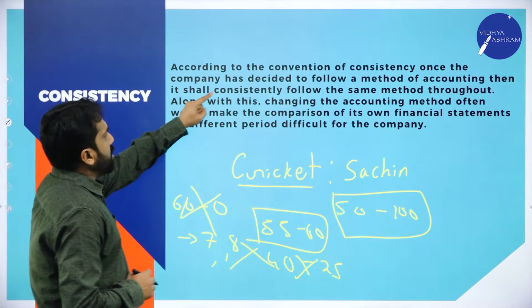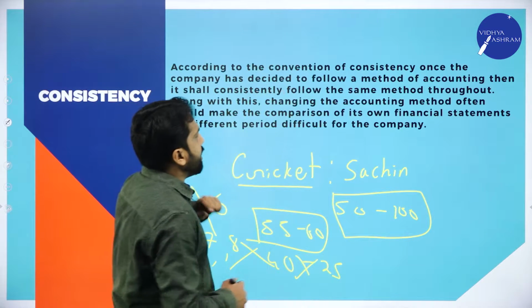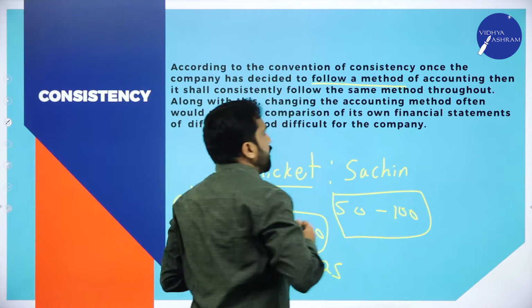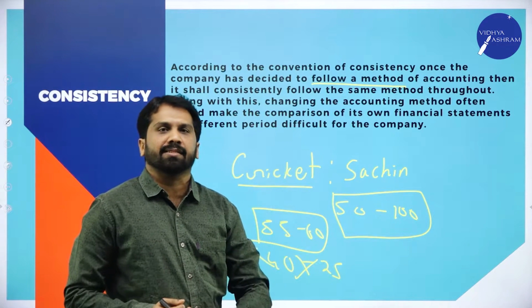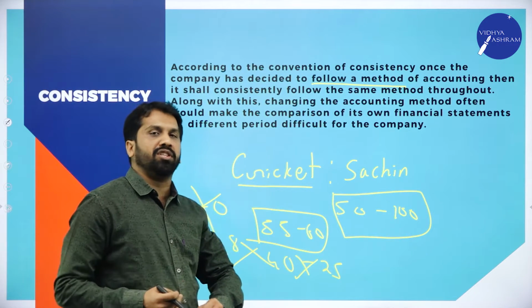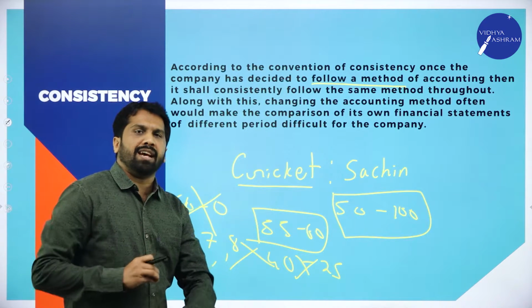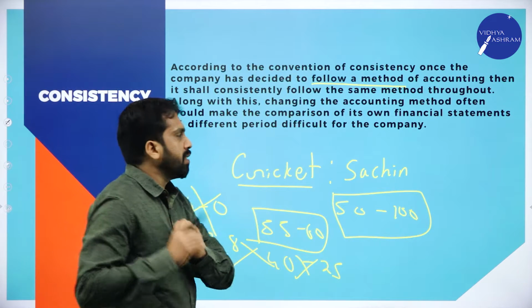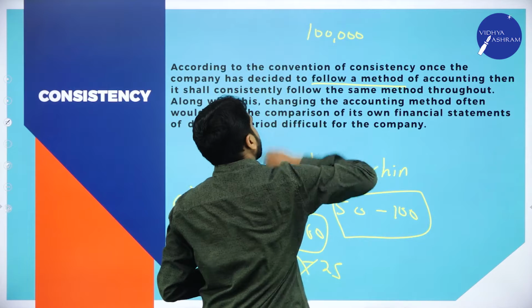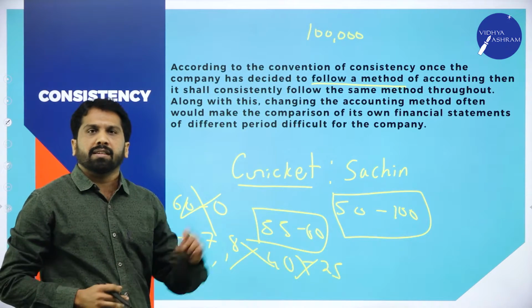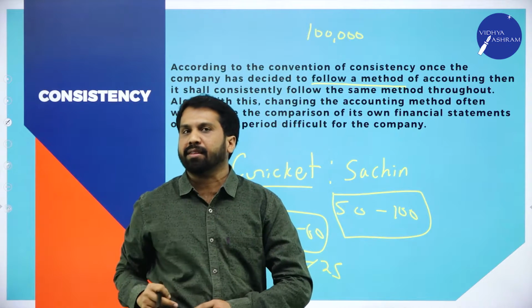Now, according to the convention of consistency, once the company has decided to follow a method, while doing accountancy or calculation, we follow some methods. I'll go with an example of depreciation. Later you will understand what is depreciation. Briefly, I'll tell you what is depreciation. Now, you purchased a bike for 1 lakh. After 1 year, if you want to sell that bike, can you sell it for more than 1 lakh or less than 1 lakh?